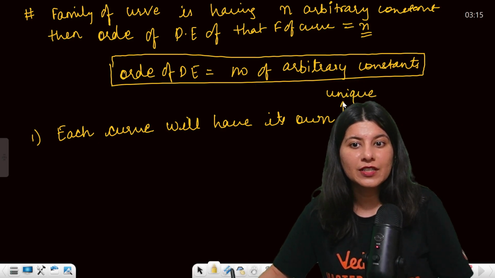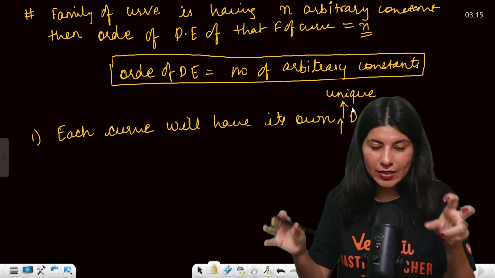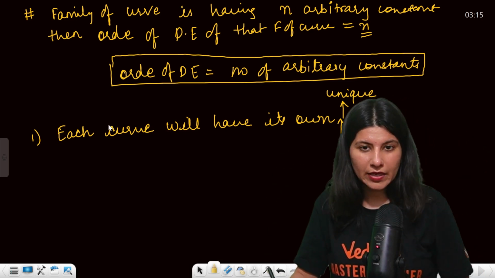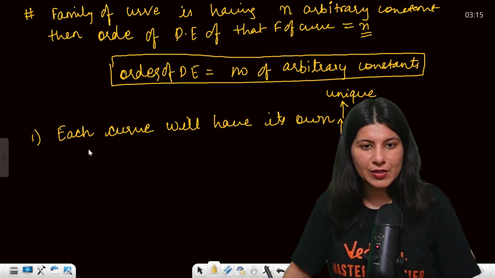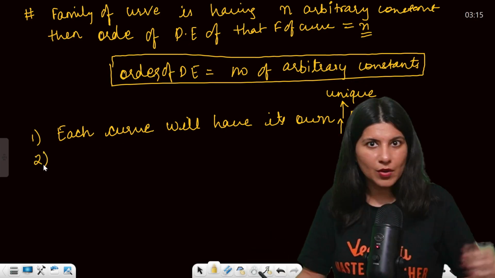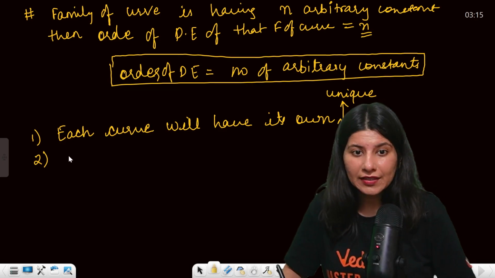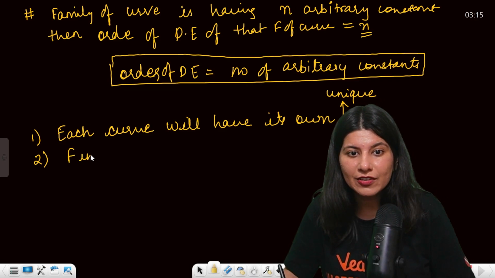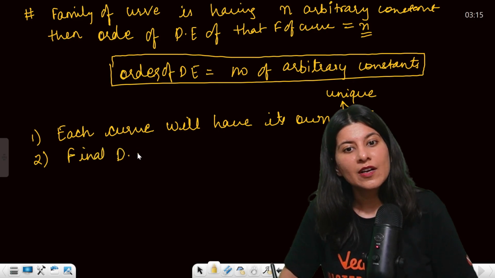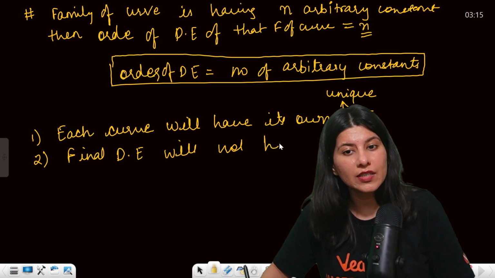So curve is related to a unique differential equation. That is first point. Second point is like order of differential equation is number of arbitrary constants. I already told you. Now one more point, that differential equation, or you can say the final differential equation, will not have any constant, will not have any arbitrary constant.